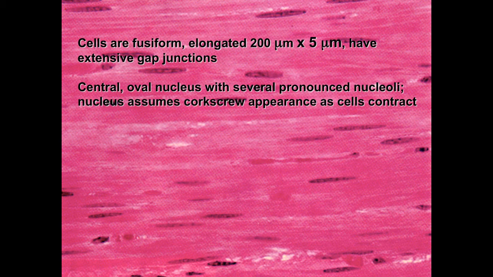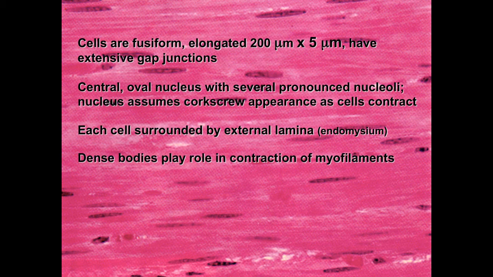The nucleus in smooth muscle cells assumes kind of a corkscrew appearance as cells contract, and that corkscrew appearance can actually be a useful diagnostic criterion when you look at smooth muscle cells in the laboratory. Each smooth muscle cell is surrounded by an external lamina or endomysium.